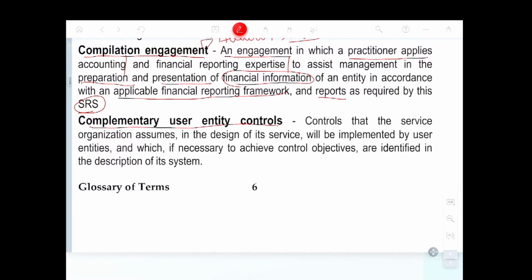Complementary user entity controls. The controls that the service organization assumes in the design of its service will be implemented by the user entity, and which are, if necessary, to achieve the control objectives identified in the description of the system.